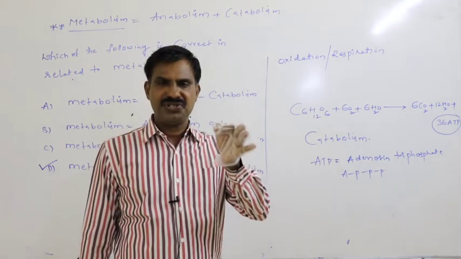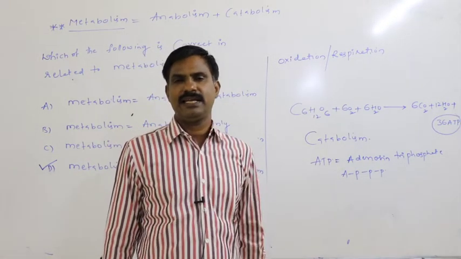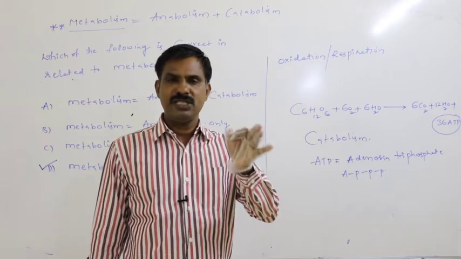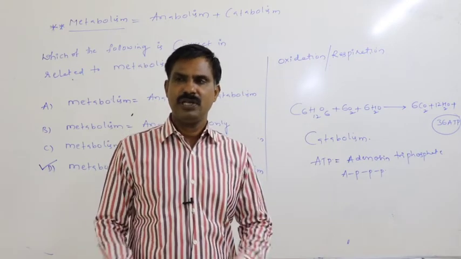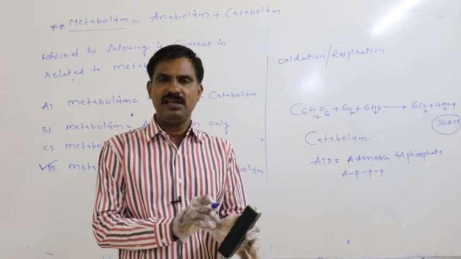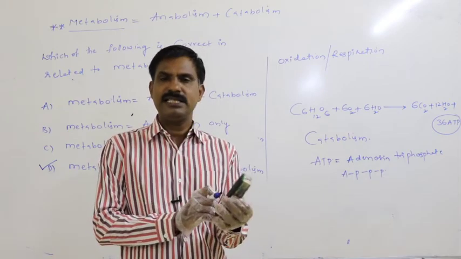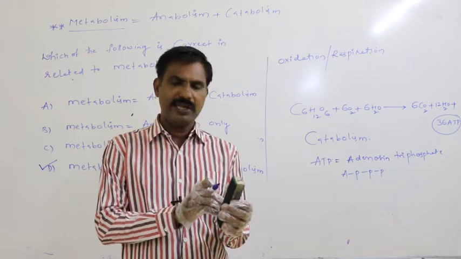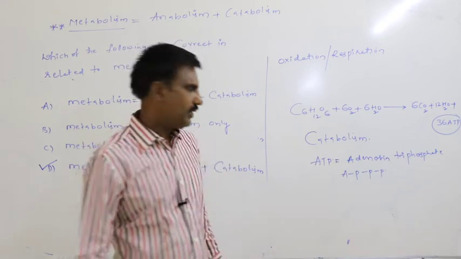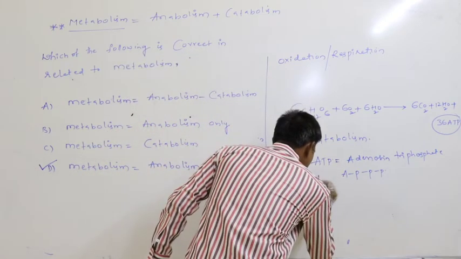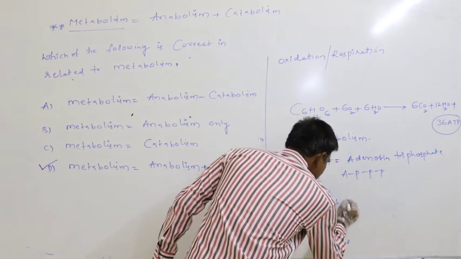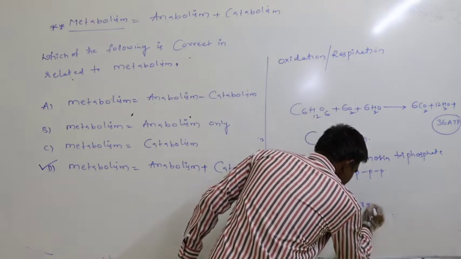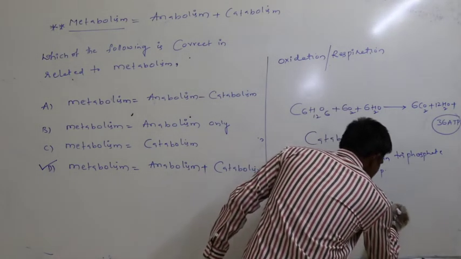That ATP principally acts as the cellular energy currency. This is the principal source of energy for each and every cell in our body. To each and every cell, this energy is supplied in the form of ATP only. So ATP is said to be the cellular energy currency.